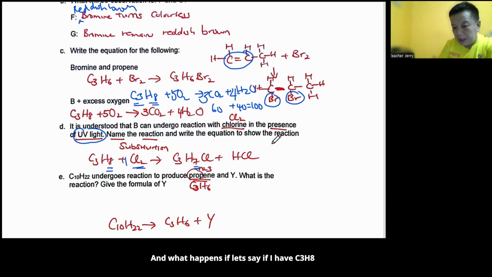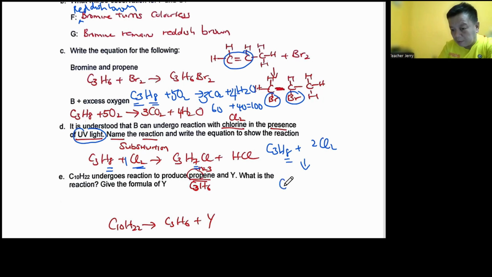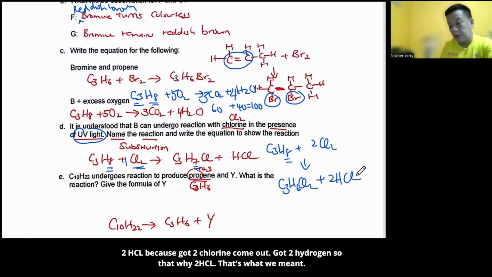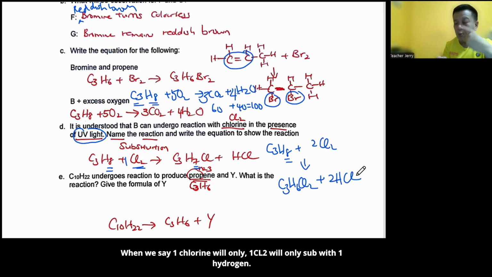And what happens if, let's say, I have C3H8 plus 2 Cl2, chlorine, then 2 hydrogens will be substituted. That means instead of H8, now it is H6, then substituted with chlorine, Cl2, then plus 2 HCl. Because now 2 chlorines came out, got 2 hydrogens, so 2 HCl. That's what we meant when we say one Cl2 will only substitute 1 hydrogen.